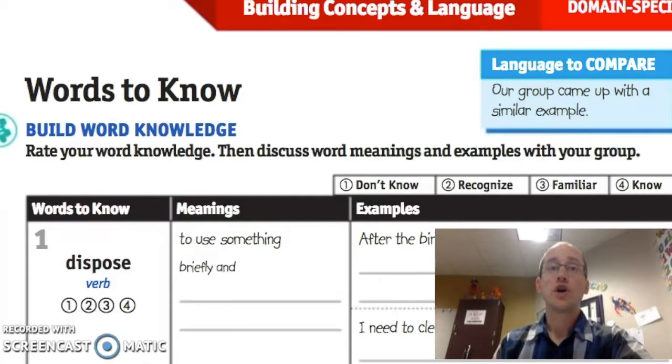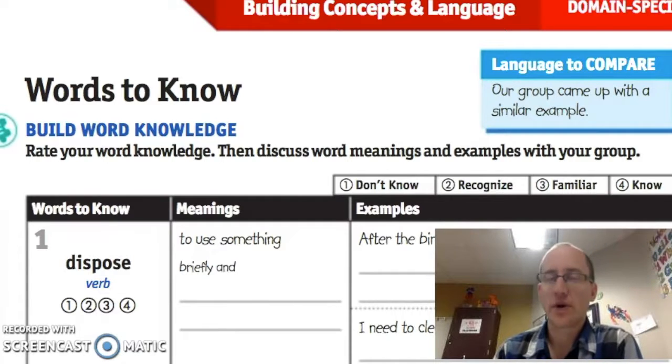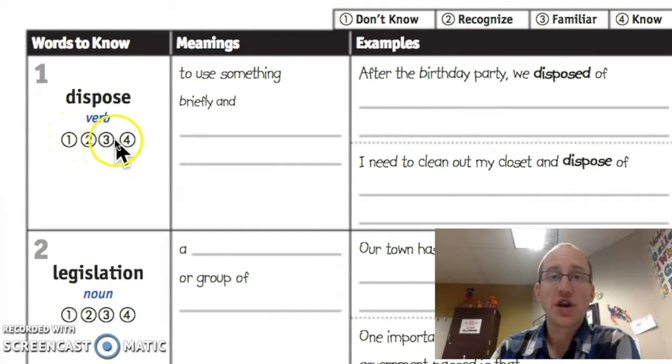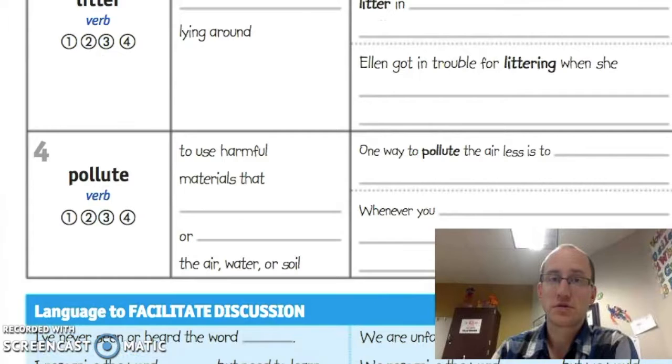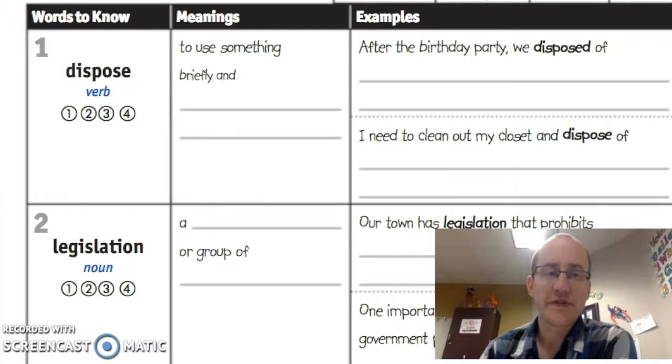All right, for this lesson, you're going to need your portfolio out to page 79, and you're going to need a pencil. Go ahead and look at the 4 vocab words on the left, and I want you to bubble in how well you already know these words. 1, if you don't know it. 2, if you recognize it. 3, if you're familiar with it, or bubble in 4 if you know the word. Go ahead and do that for all 4 of those words. Good.